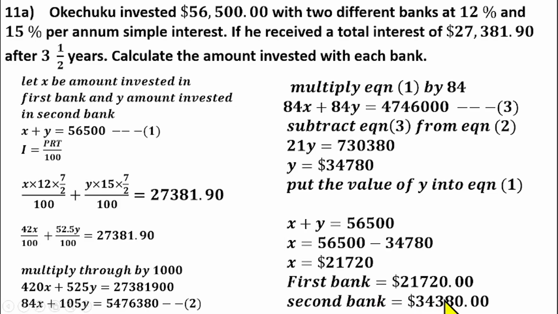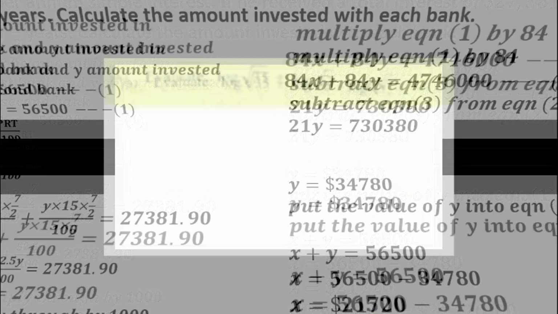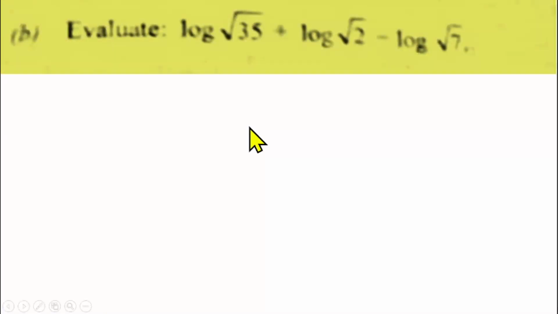In the second bank, $34,380. So that's the solution for question number 11A. Question number 11B is from the logarithm.